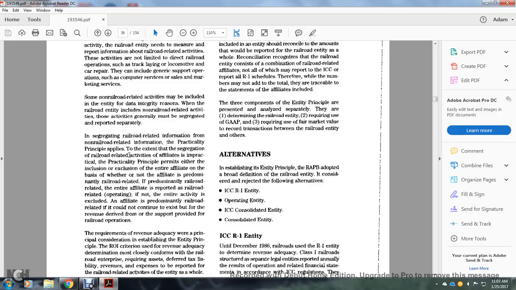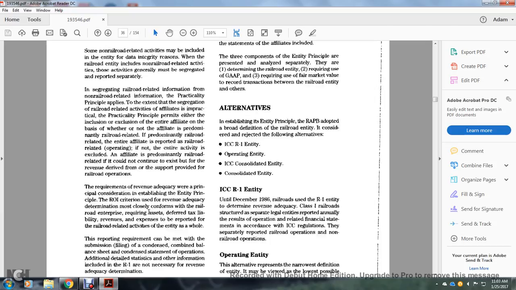To the extent that segregation is impractical, the practicality principle permits either the inclusion or exclusion of an affiliate on the basis of whether or not the affiliate is predominantly railroad related. If so, the entire affiliate is reported with the railroad operations. If not, the entire activity is excluded. An affiliate is predominantly railroad related if it cannot continue to exist without the revenue derived from, or the support provided by, the railroad operations.